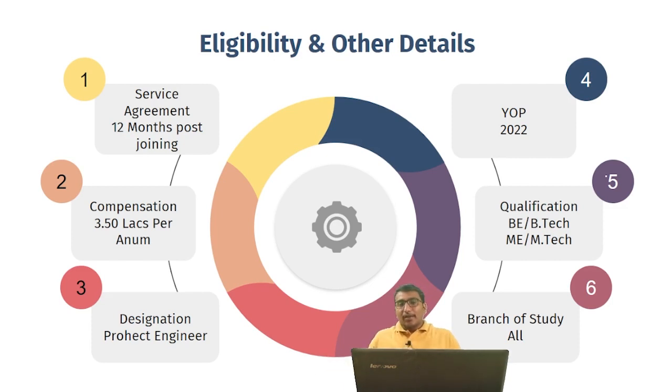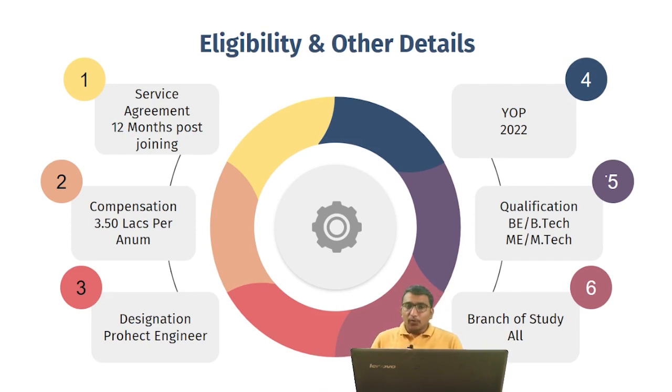Any student from any branch is eligible except a few branches, like food technology and some others from engineering. They are not allowed for this particular branch. Your designation, your job profile when you get selected into Wipro, will be project engineer. The package that Wipro is offering you all is rupees 3.50 lakhs per annum, and there will be a 12 months of service agreement which you have to sign at the time of joining.